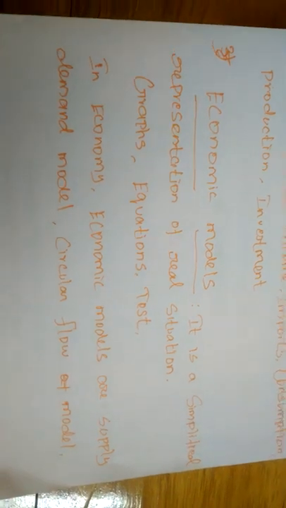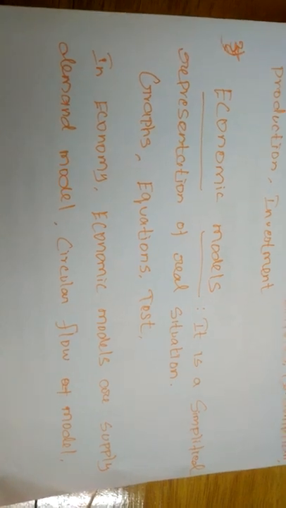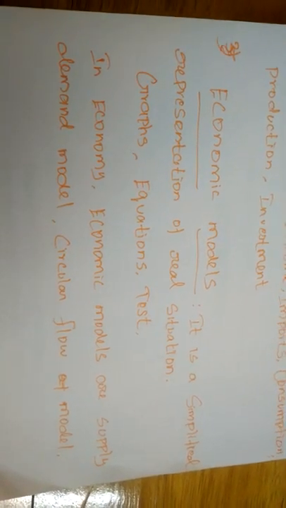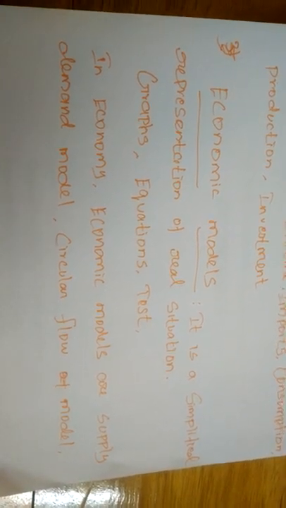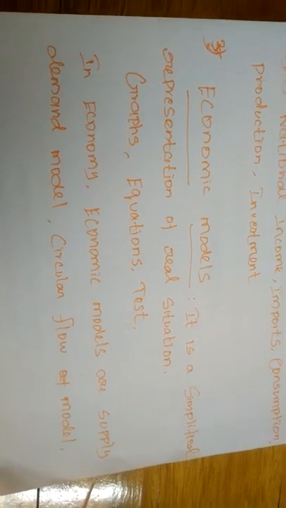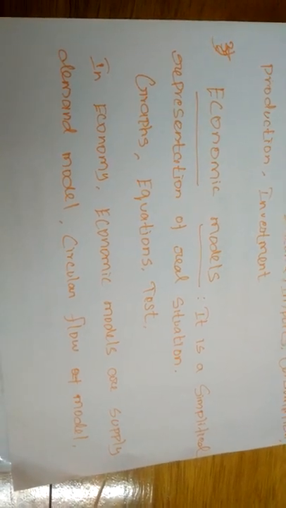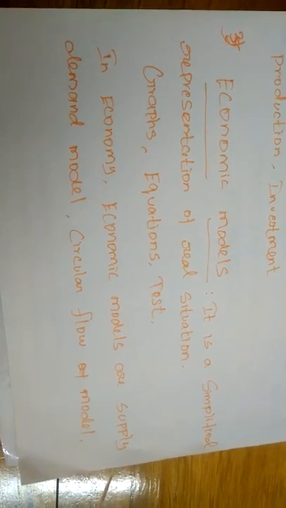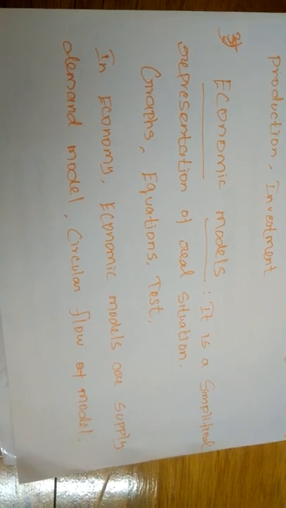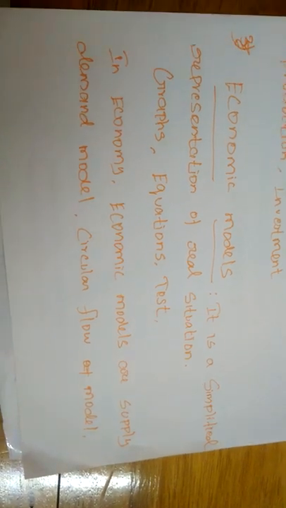What do you understand by the economic models? An economic model is a simplified representation of real economic situations. Our government is also collecting the population data. For the purpose of showing the real situations, economists or analysts will use economic models. Mostly in our economics, economic models are used.